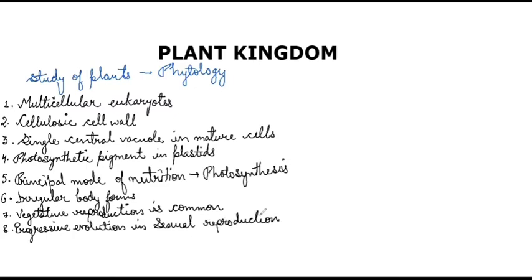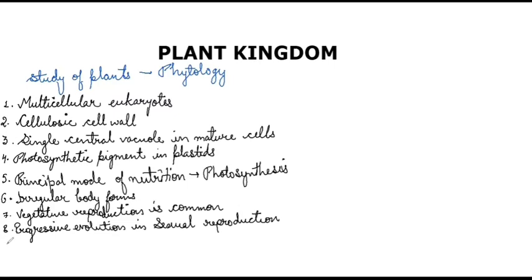What is happening over here now? Here the reproductive organs are multicellular. If we look at the lower organisms, then they have unicellular reproductive organs, but as we move to the higher organisms or higher plants, they will have multicellular reproductive organs. Next is multicellular embryo formed from the zygote.